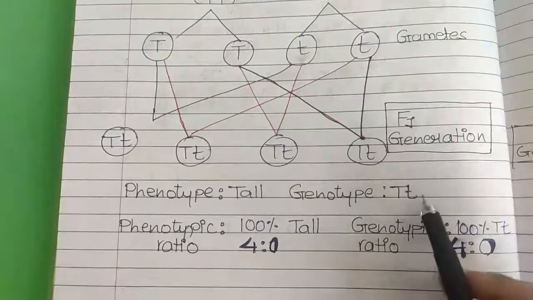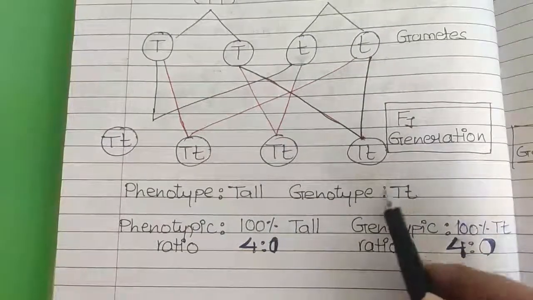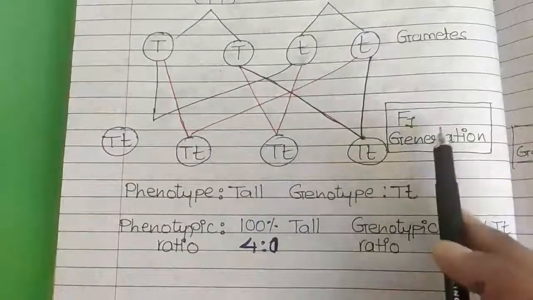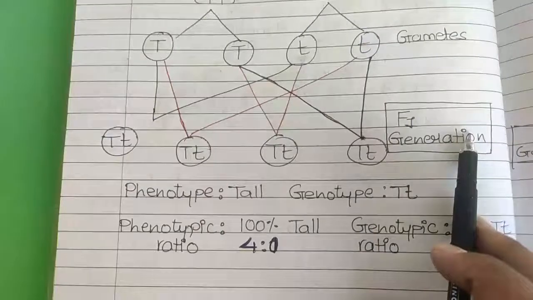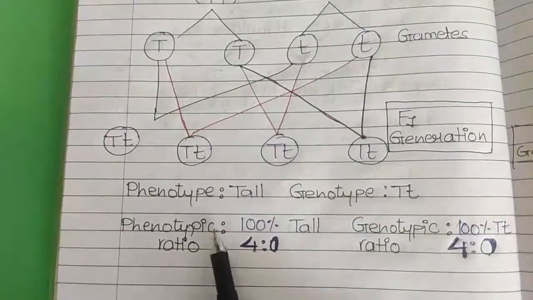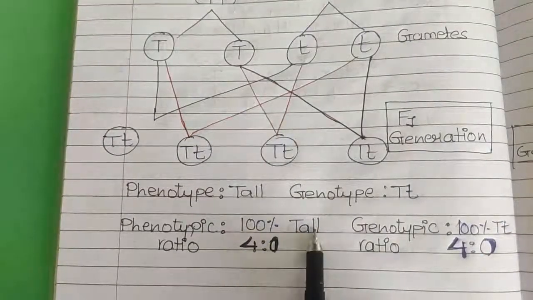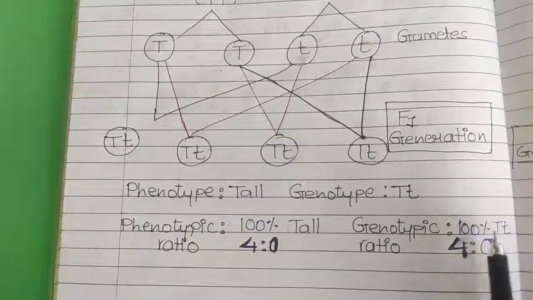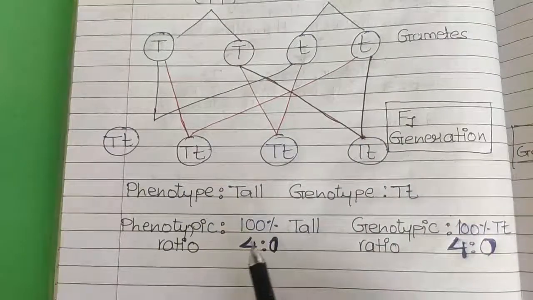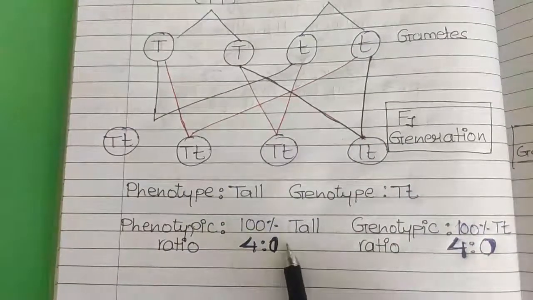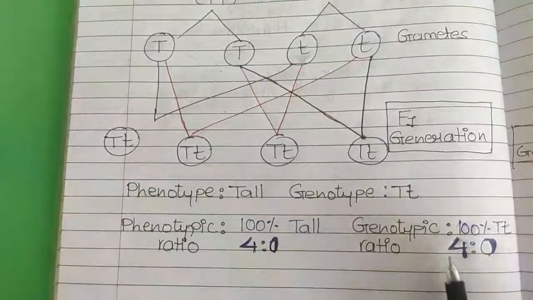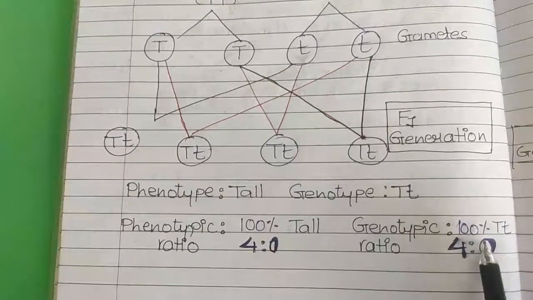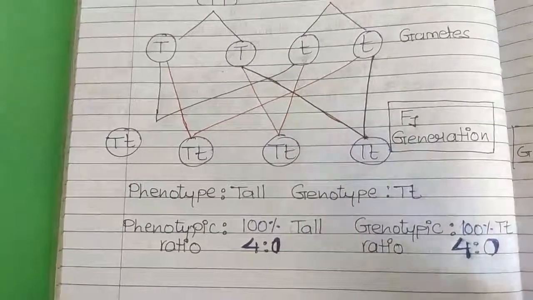So here the hybrid or heterozygous genotype we have received in 100% progeny of the F1 generation. So when we take the ratio, the phenotypic ratio is also 100% tall and the genotypic ratio is also 100% hybrid, or we can say 4:0. Here 4 denotes the tall plants and 0 denotes dwarf plants. Same way here also in the genotypic ratio, 4 denotes tall plants, 0 denotes dwarf plants. Clear?